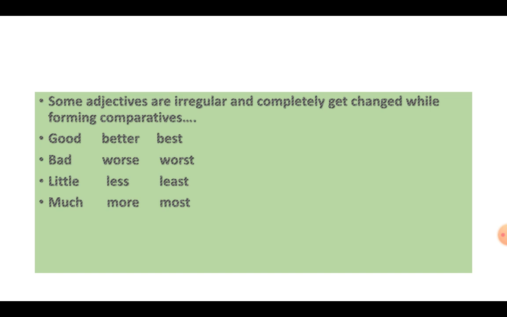Little, I've got little money. Compared with somebody, it will be less. And if it's amongst many, then I'll say the least money. If you're using much, there is so much of rice, then in comparative you use more and in superlative you use most. So just read your lesson nicely.